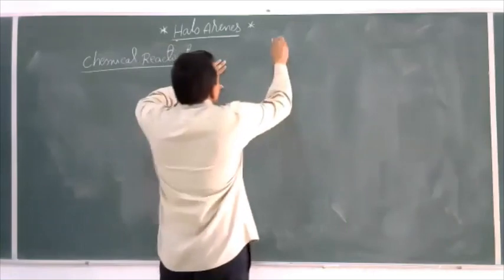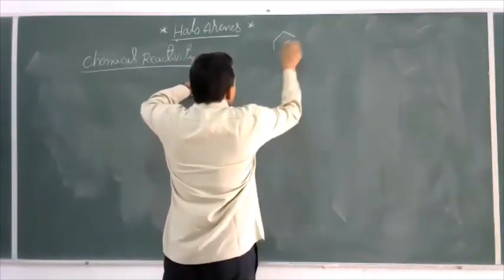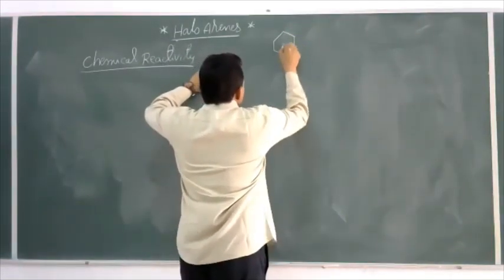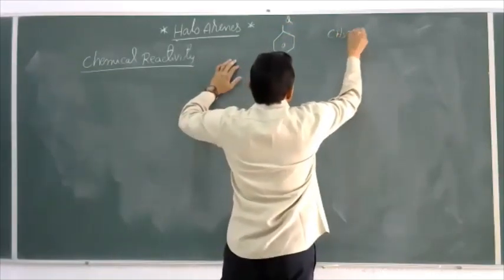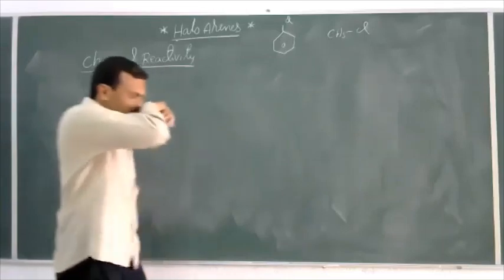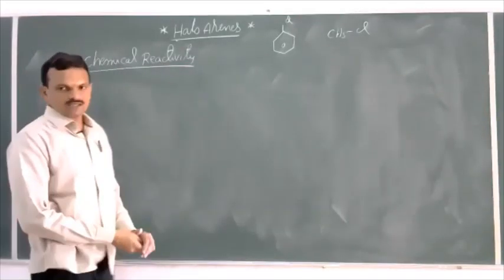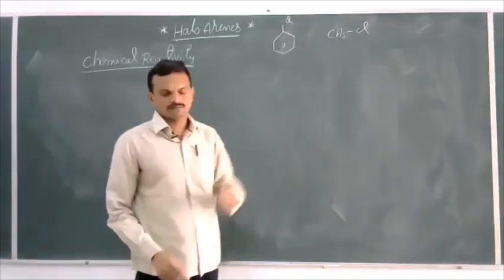See, if you compare a haloarene, nothing but chlorobenzene, and methyl chloride, CH3Cl. Chlorobenzene and methyl chloride. Out of these two, which is more reactive?